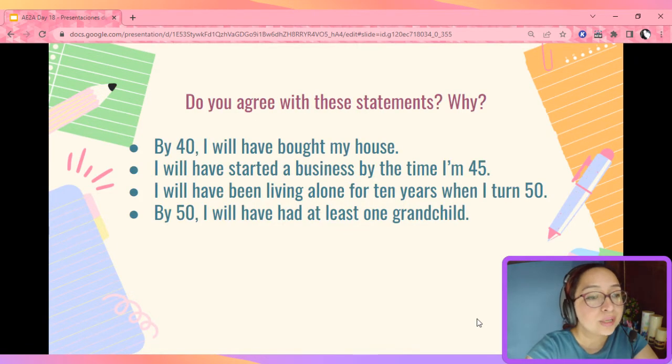So first, I want you to read these statements. Do you agree with them? Why? By 40, I will have bought my house. I will have started a business by the time I'm 45. I will have been living alone for 10 years when I turn 50. By 50, I will have had at least one grandchild. Okay, we're going to share in class.